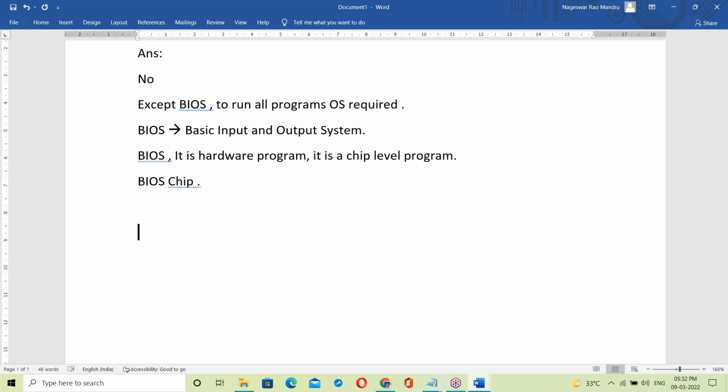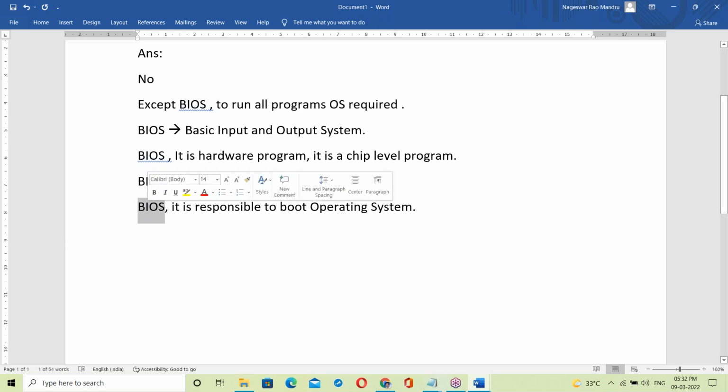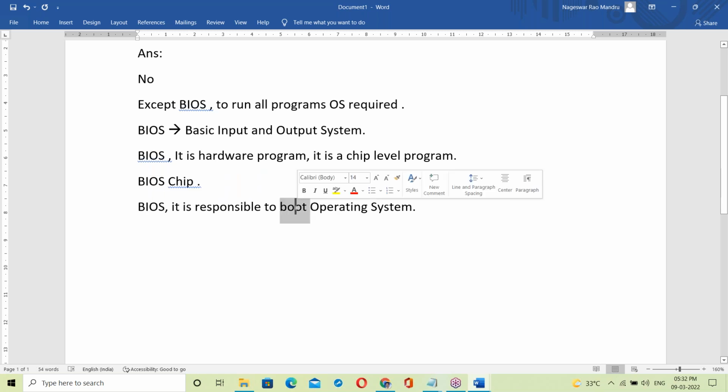Once you power on your computer, first the BIOS starts. What is the role of BIOS? What is its task here? BIOS is responsible to boot the operating system. Before anything else starts, first the BIOS starts, and that BIOS is responsible to boot the OS.